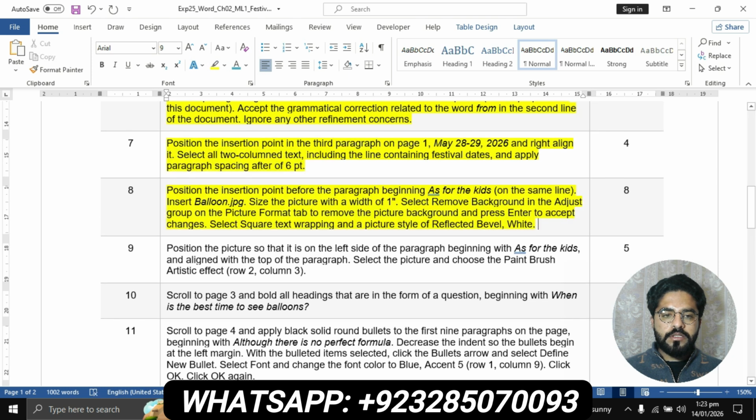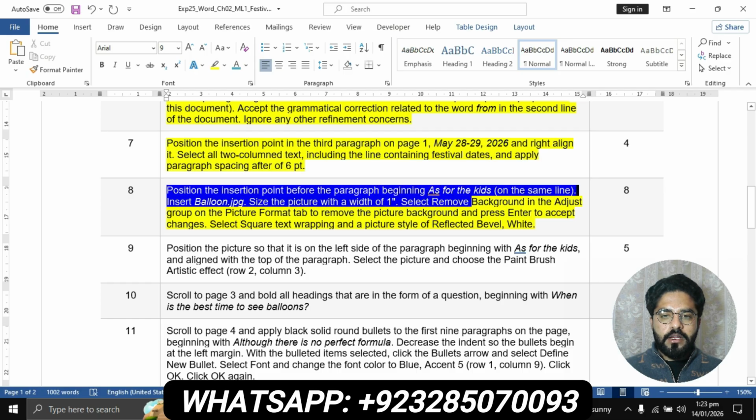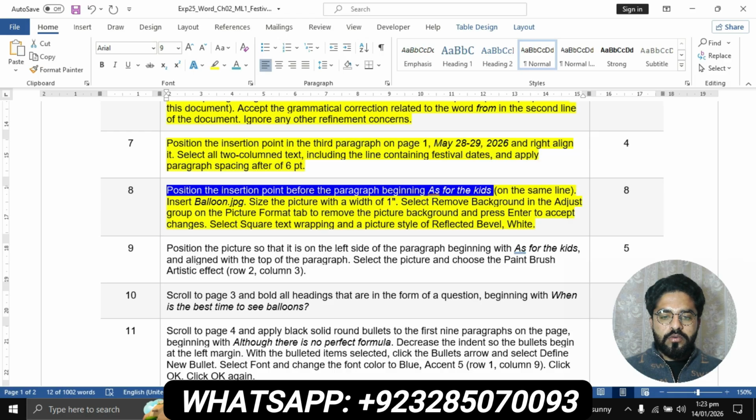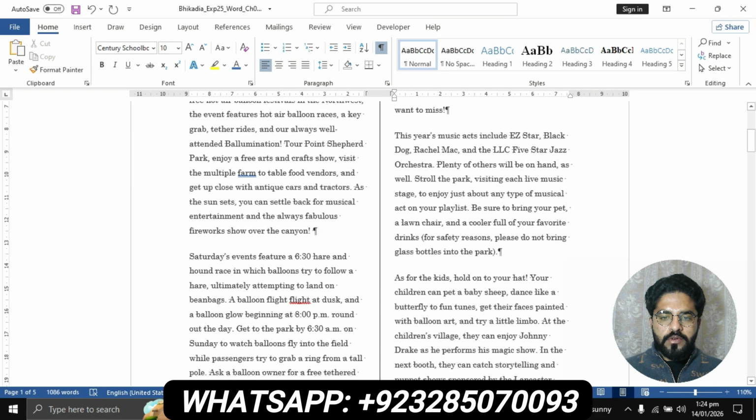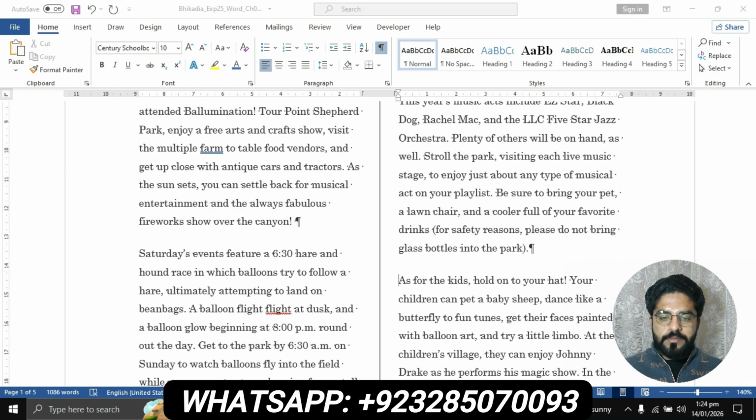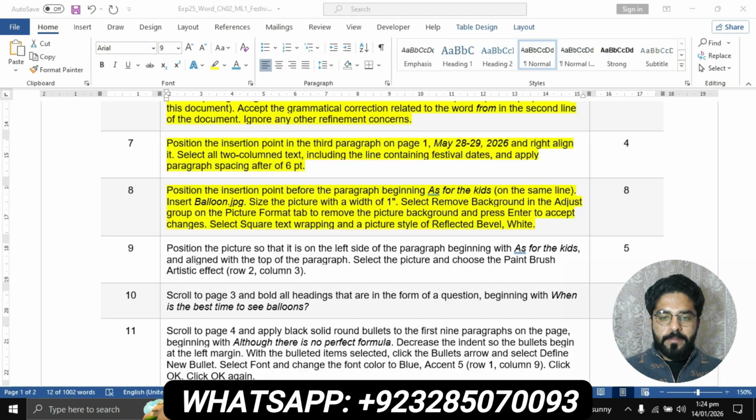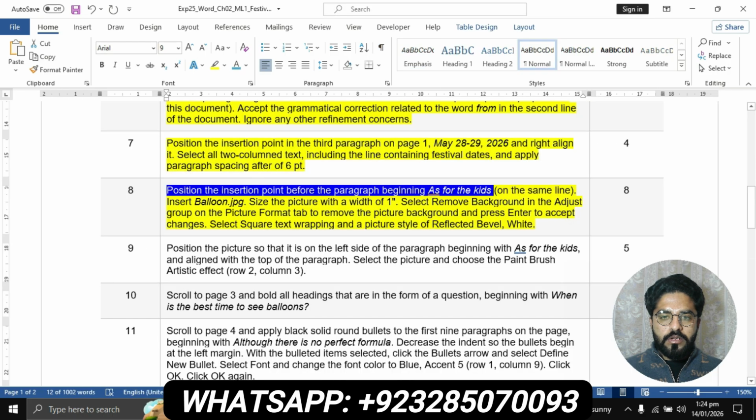Question number 8 is position the insertion point before the paragraph beginning as for the kids. Position the insertion point before the paragraph beginning as for the kids. Click on this and say as for the kids, on the same line, and insert a balloon.jpg.